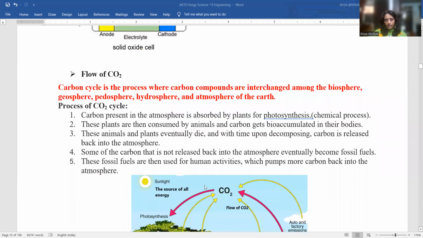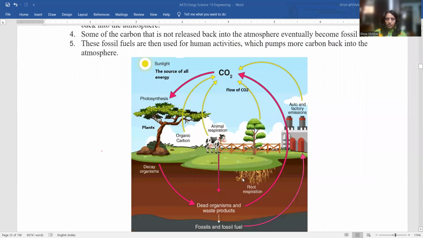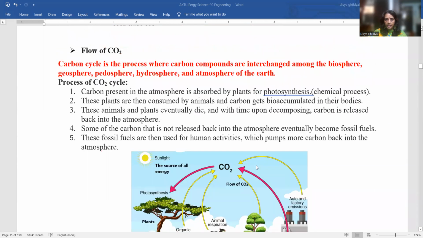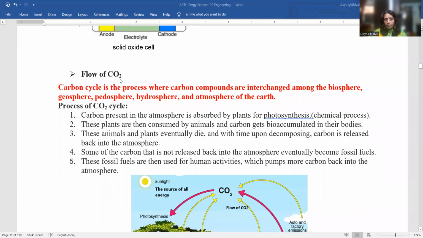Flow of carbon dioxide. This is also chemical energy, very, very, very important. Every year, flow of carbon dioxide, a 10-mark question has been asked. So first, understand this diagram. If you are able to make this diagram in your 10-mark answer, you will easily score marks in this. It is a very simple process which is happening day to day in our lives. So please, flow of carbon dioxide, very, very, very important.